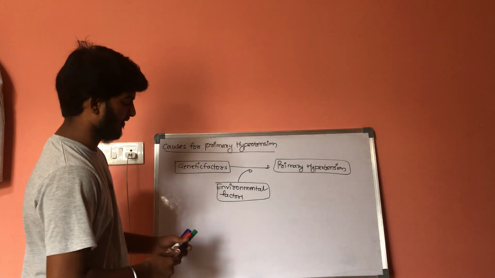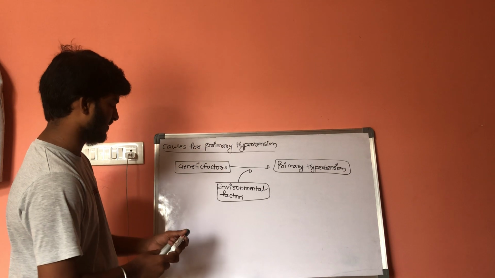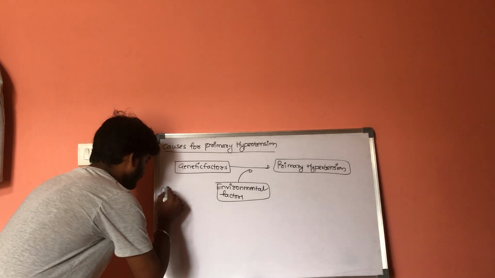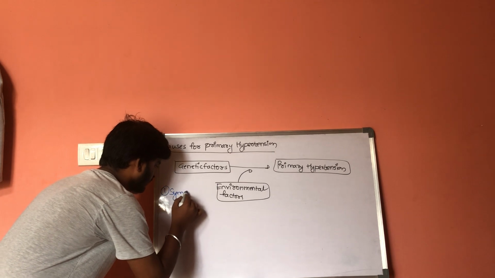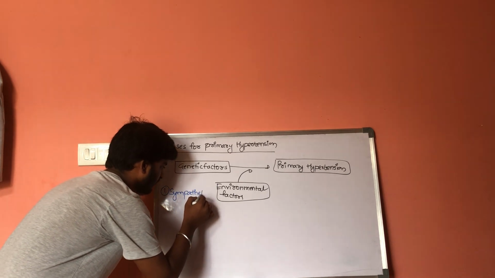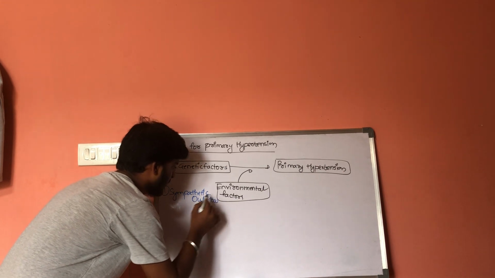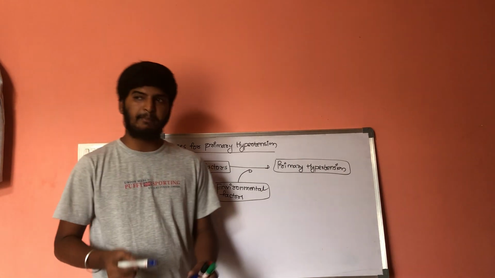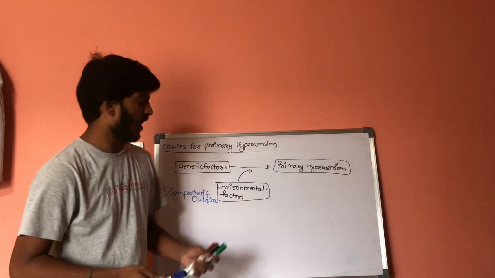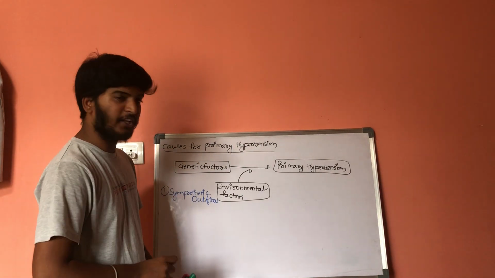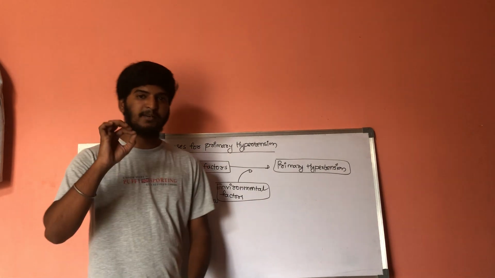So what are these environmental factors? The first factor is an increase in the sympathetic outflow. How does it affect primary hypertension? As we know, there are arterioles. On arterioles, calcium channels are present.